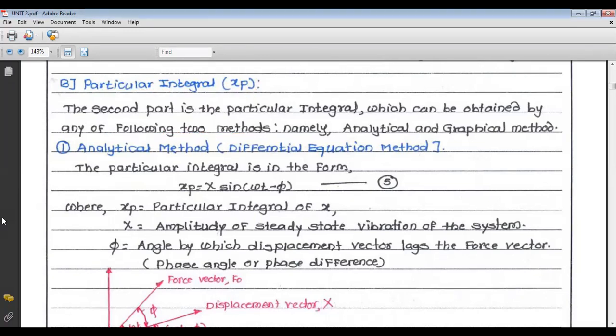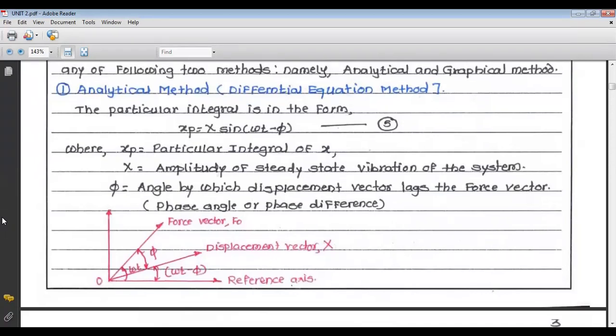Now what is this method? So I will start. Because there is a constant harmonic force, the particular integral can be written in the form of simple harmonic motion, because any vibratory system has a solution in the case of simple harmonic motion.